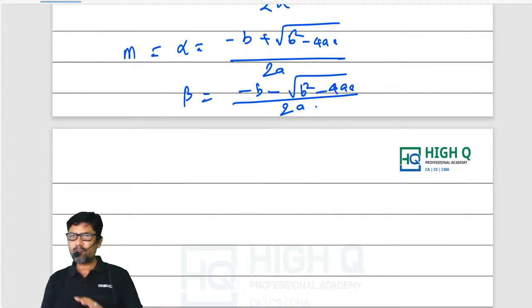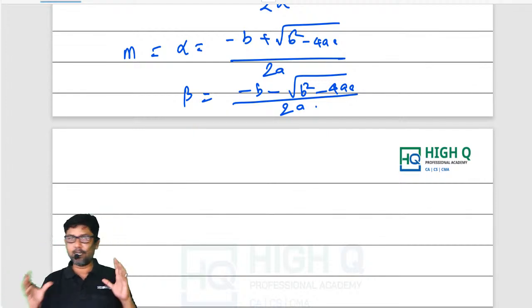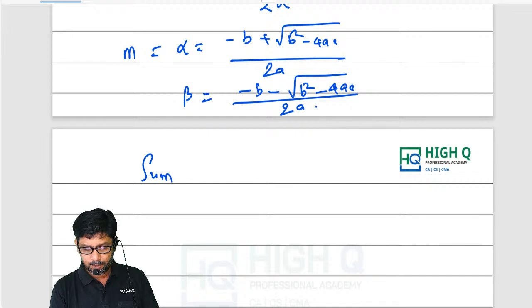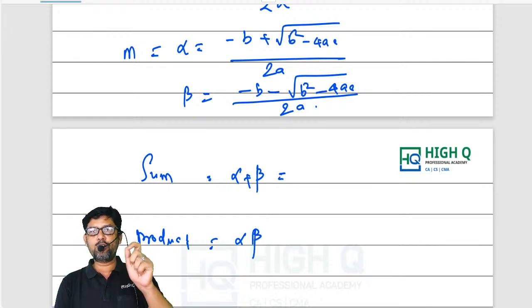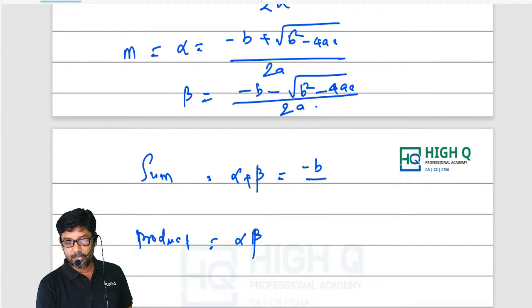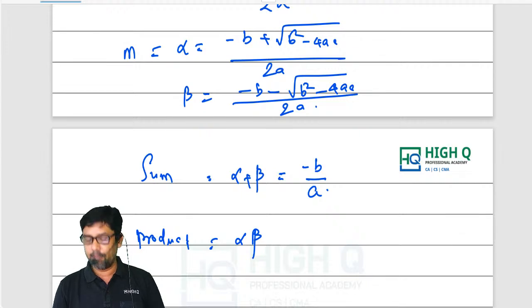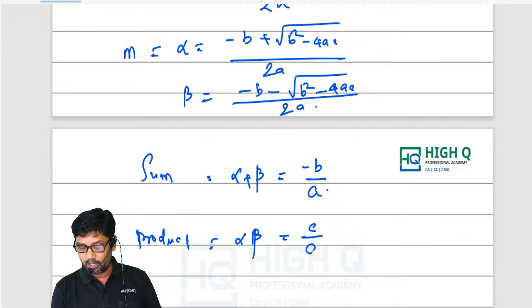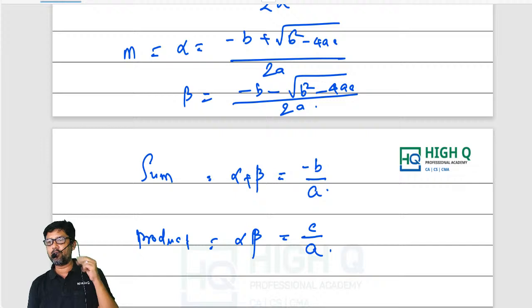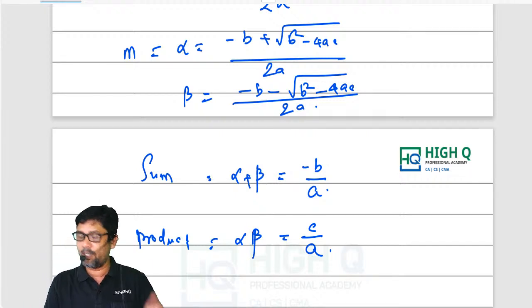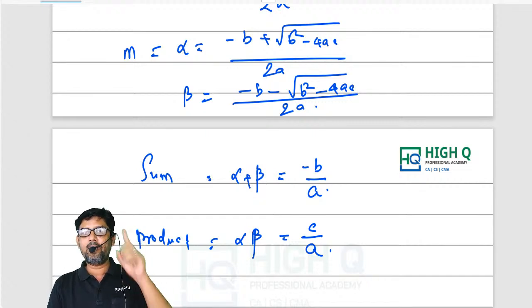Now, here there are two things which are very important in mathematical operations. One is sum, the other one is product. Sum is alpha plus beta, and product is alpha beta. So the sum of roots of a quadratic equation is minus b by a, and the product of the roots of the quadratic equation is c by a. Once again, the sum of the roots is minus b by a, and the product of the roots is c by a.